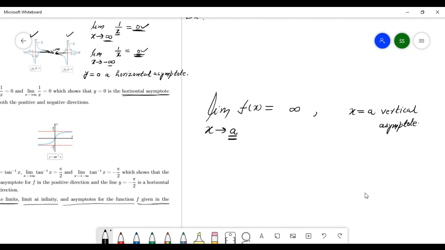Right? And here, no problem, x goes to a from the left or from the right, plus or minus, no problem, and the function goes to infinity. And this x equal to a is called a vertical asymptote. Remember the definition. And here, the limit as x goes to plus or minus infinity, and if this function f(x) goes to this number L, then this y equal to L is called a horizontal asymptote.